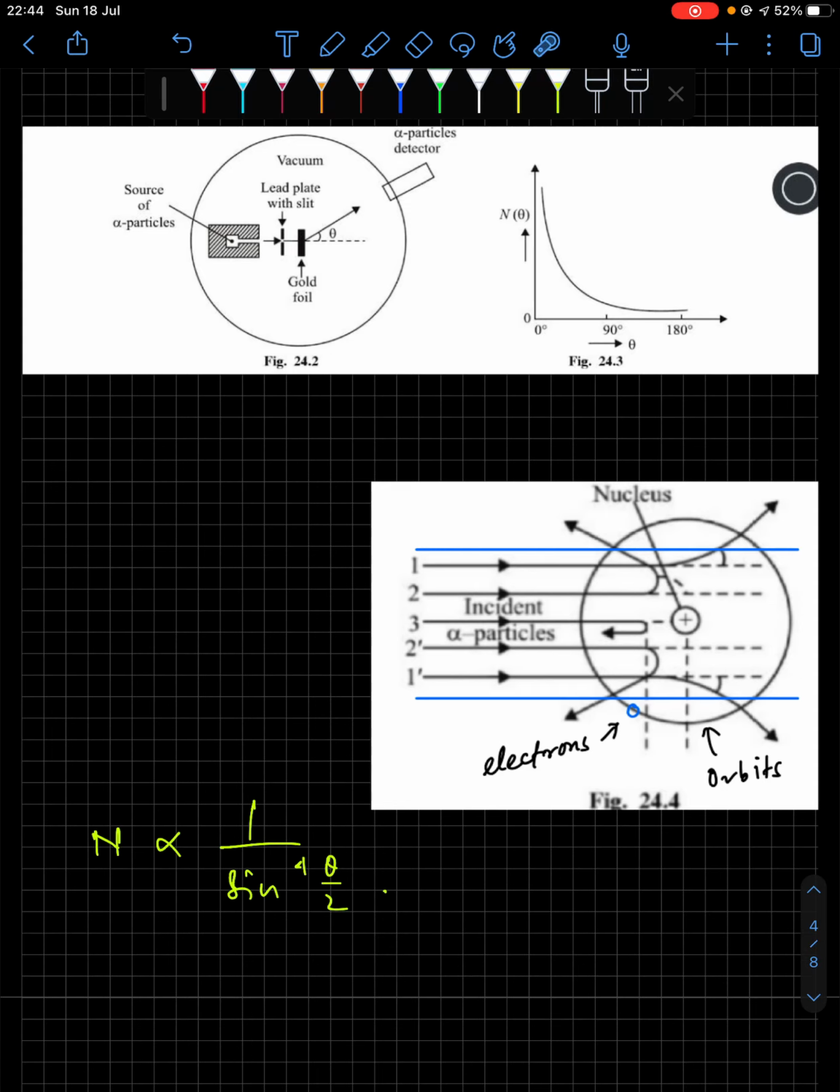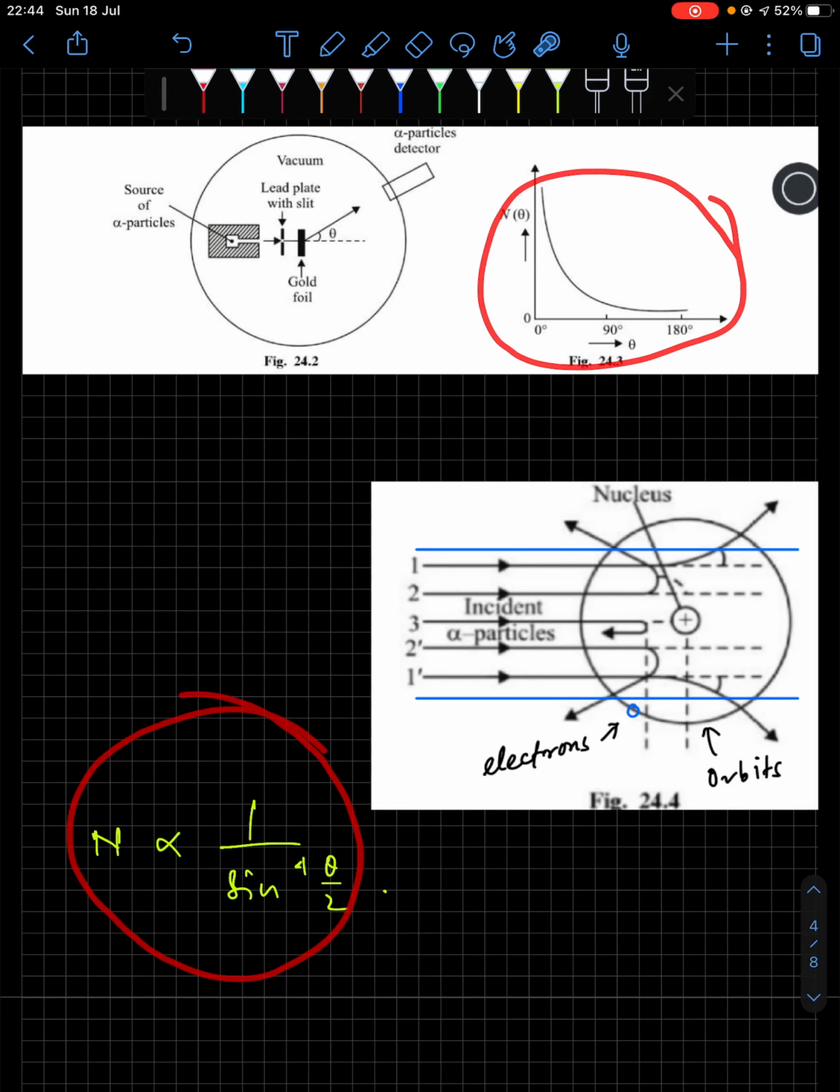Now in accordance with this relation, this graph is plotted. You see, when the scattering angle is close to 0 degree, you have a large number of alpha particles over here. As the scattering angle increases towards 90 and then 180, you see there is a fall in the number of alpha particles. So the number of alpha particles having larger scattering angle is very small, and at 0 degree scattering angle it is very large. So this is the connection between this graph and this particular relation.